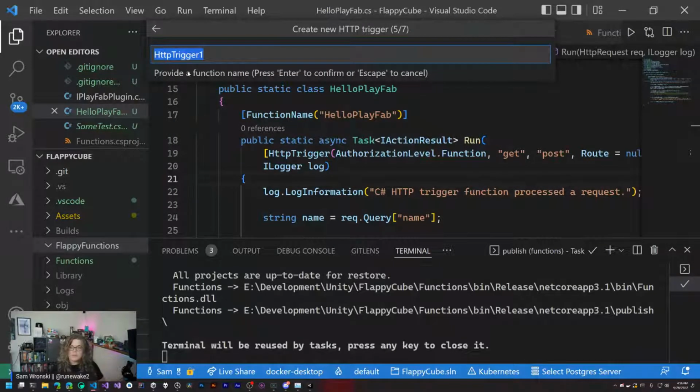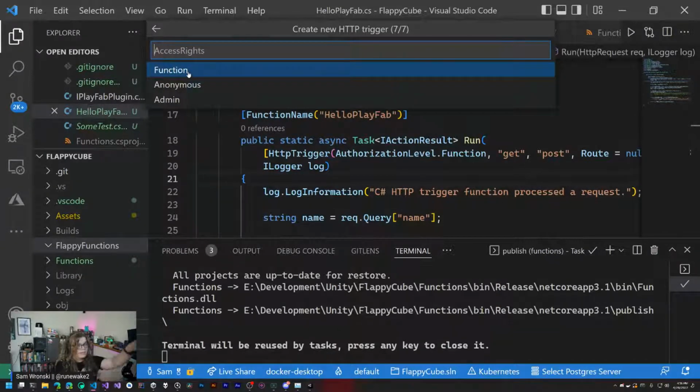So this is just creating our project. These are similar questions to what you'd get if you use the portal, but they're just coming through Visual Studio Code instead as a way for us to edit these. So let's name it interact with PlayFab. Cool. And we'll stick this into reactor.flappycube as our namespace, and then we can assign different access rights for this. You can use whichever one you prefer.